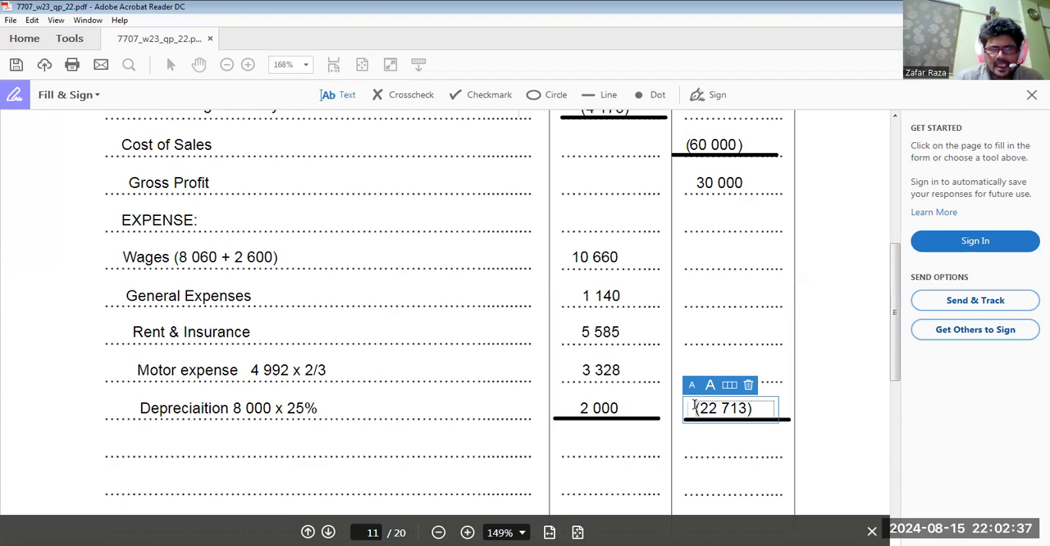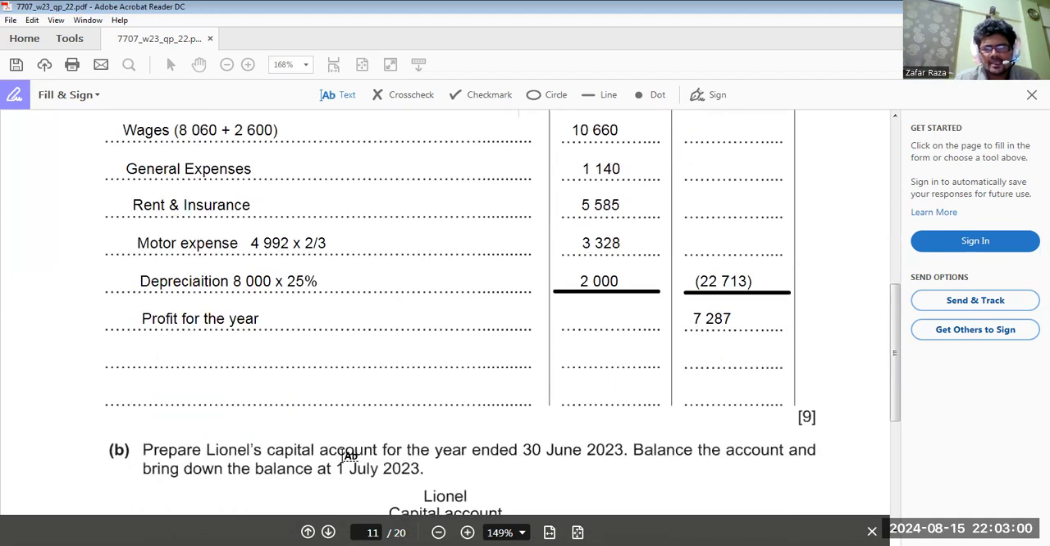Okay. So if we deduct 22,713 out of 30,000, the profit for the year is 7,287. This is the profit for the year, or net profit. Okay, this is done.